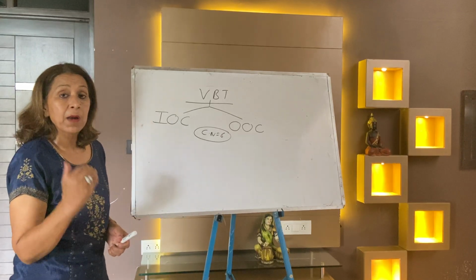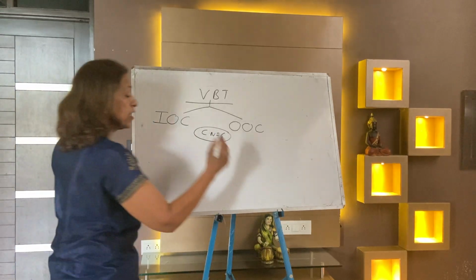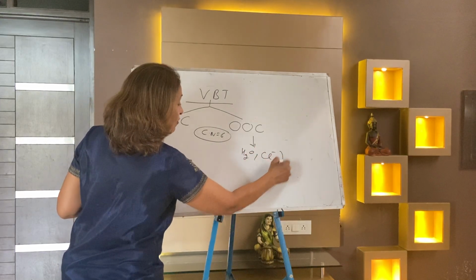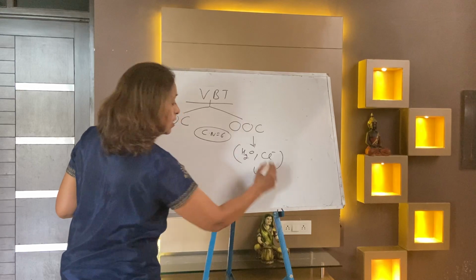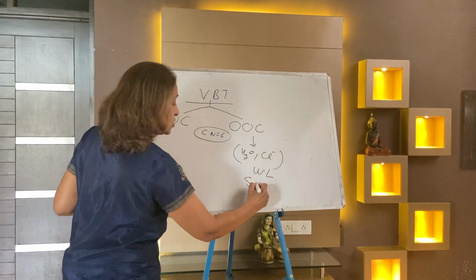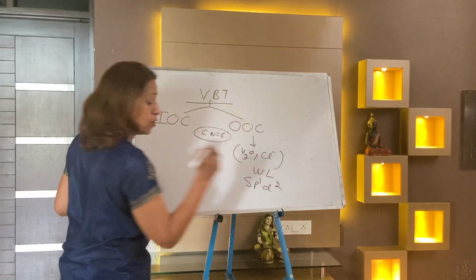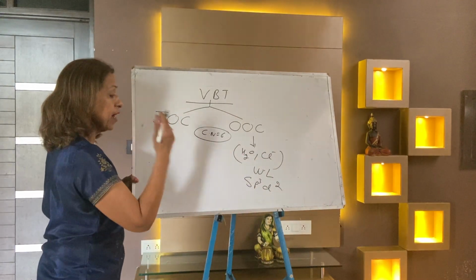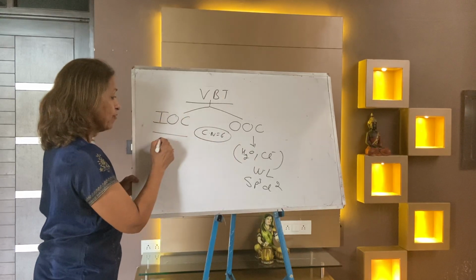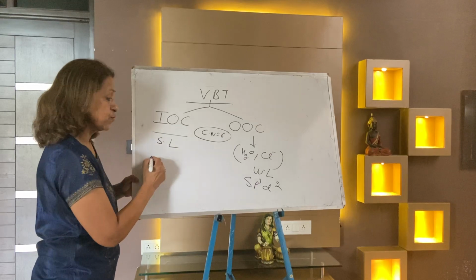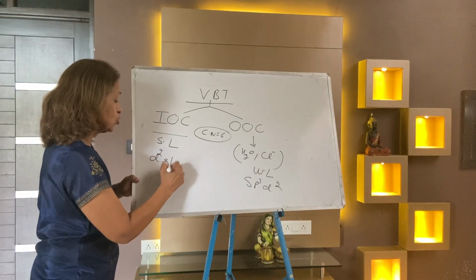Dear children, always remember, when the ligand is weak, like water, like chloride ion, an outer orbital complex forms. Hybridization is sp3d2, coordination number 6. But when the ligand is strong, other than water and chloride, then always an inner orbital complex forms. The hybridization is d2sp3.